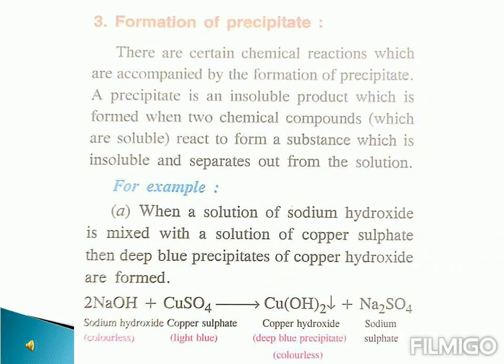Next is formation of precipitate. First of all, what is precipitate? When we mix two soluble substances, we'll find that during this chemical reaction, an insoluble substance is formed as a product. That insoluble substance is the precipitate, which separates out from the solution. For example, when we mix sodium hydroxide with copper sulfate, which is blue in color, a deep blue precipitate will form. That is copper hydroxide in this case, along with sodium sulfate.